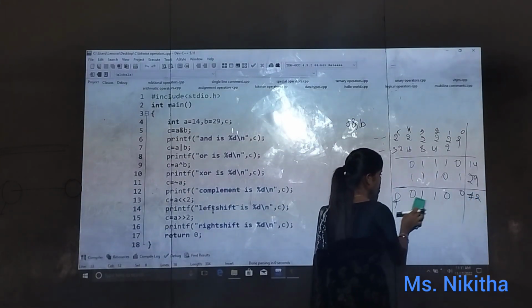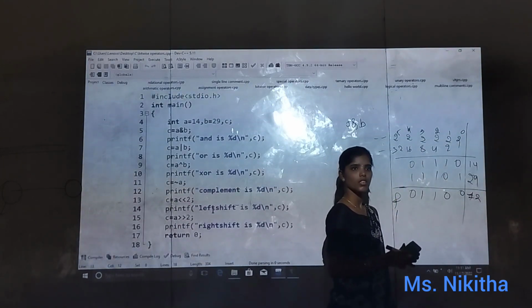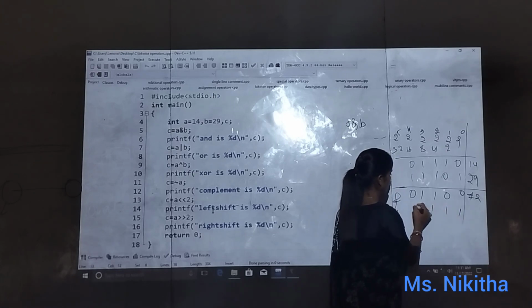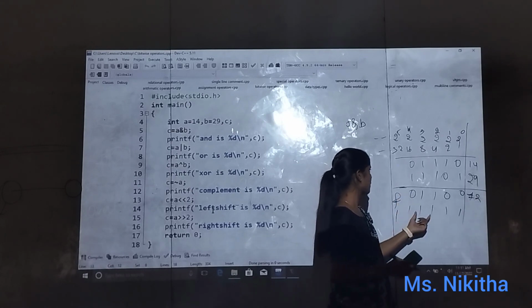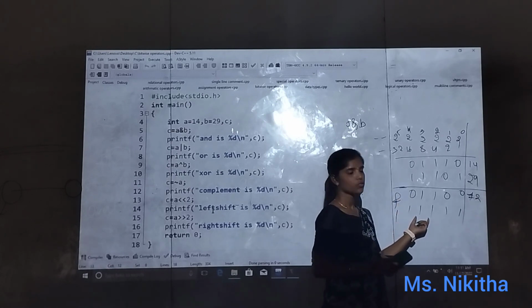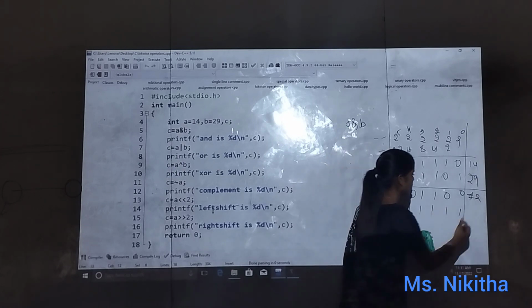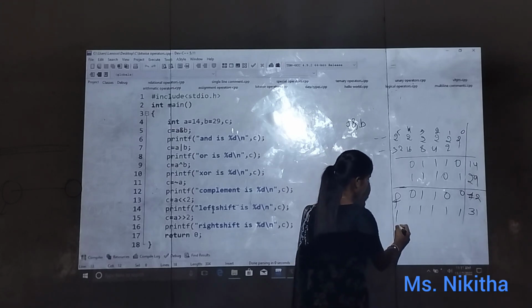Okay, so next we have OR. In OR, either one bit can be true. So check. What is the value? 16 plus 8 is 24, plus 4 is 28, 30, 31. We are getting 31. Is that okay? So after that we have XOR.